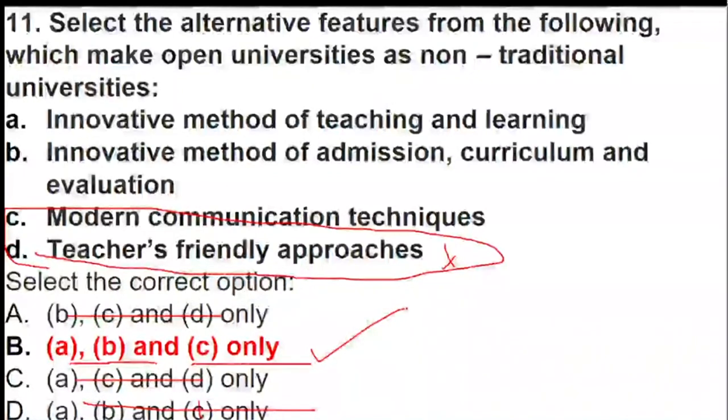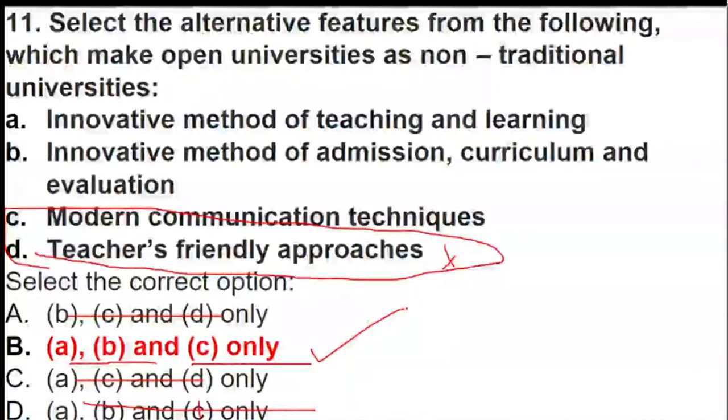These questions are very easy because such questions say that a teacher-friendly approach is not one of the features required, but innovative methods, innovative curriculum, and innovative communication will play an important role. Pavani, I hope I have clarified the question you answered, so you have understood where the mistake is.